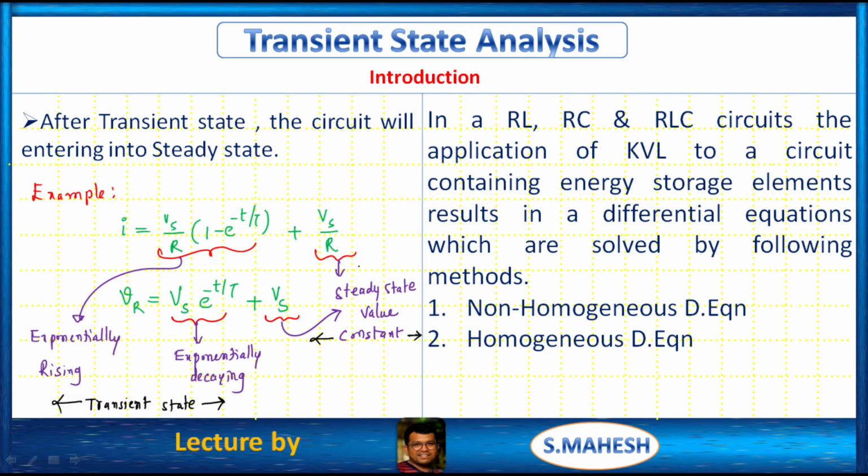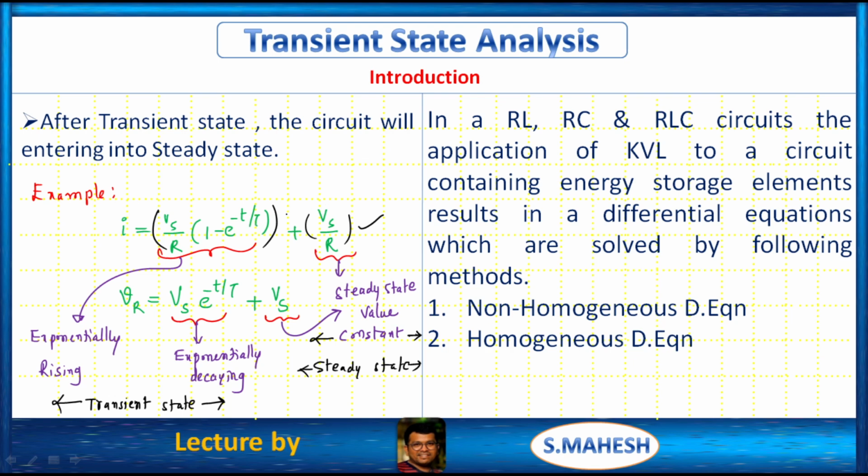At the instant of switching, the inductor acts as open circuited, and the capacitor acts as short circuited. After some time, that is steady state, the inductor acts as what? Short circuited. Like that, the capacitor acts as open circuited. This is steady state. So after this period, the circuit will enter into steady state. The steady state is the final state of the circuit. Transient state is nothing but a temporary state, but ultimately we have the steady state.